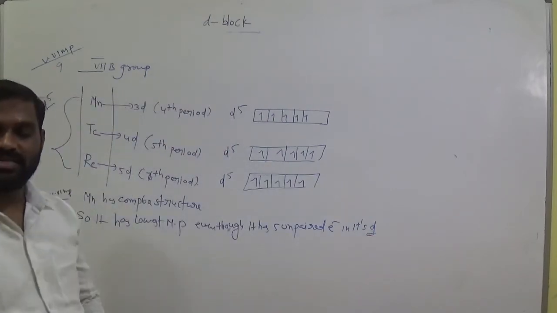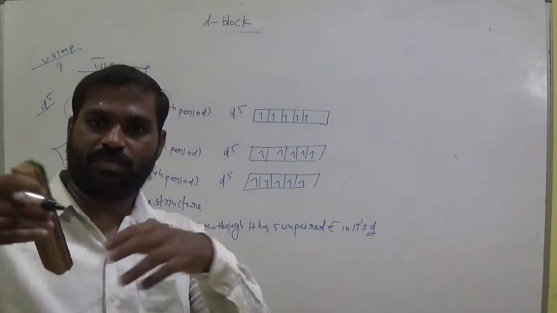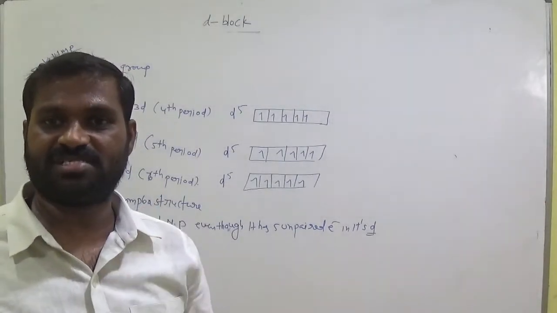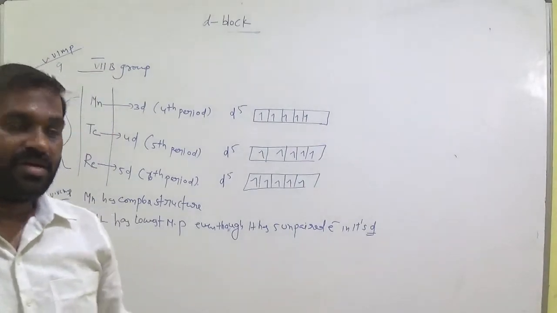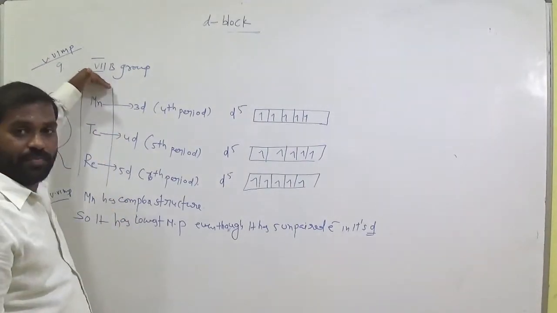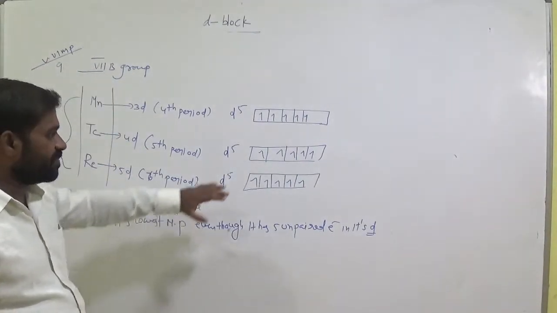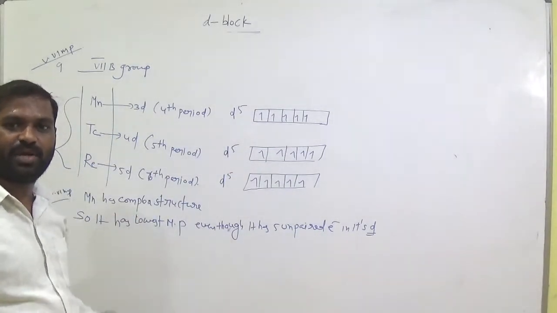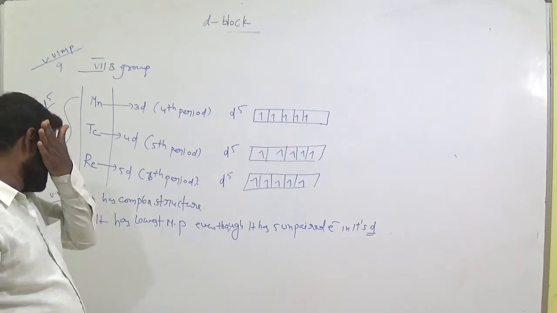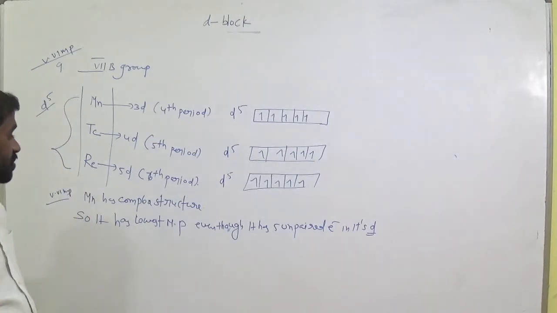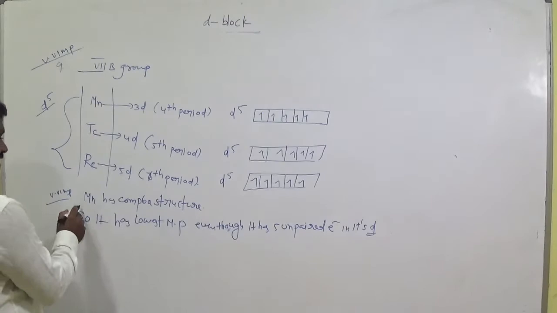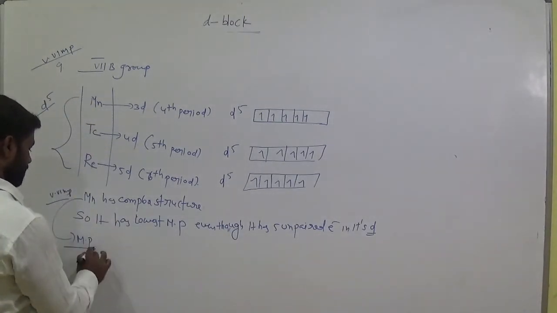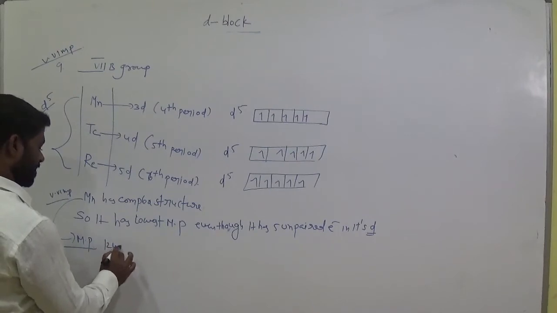I think it should have a higher melting point value, but it has the very least melting point in the 3d transition series, which is in the 7th B group. What is the reason? Even though it possesses 5 unpaired electrons, it has the lowest melting point value. So what is that reason? Nearly that melting point value is 1245 degrees Celsius.